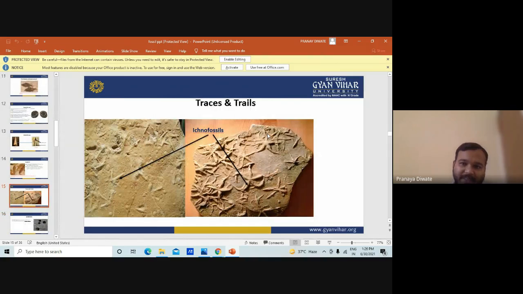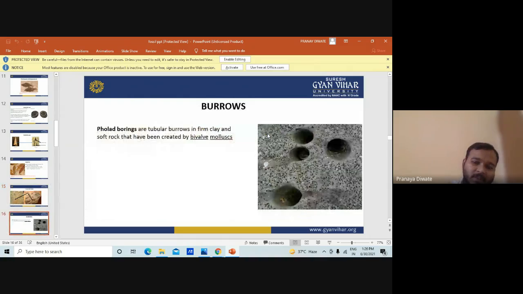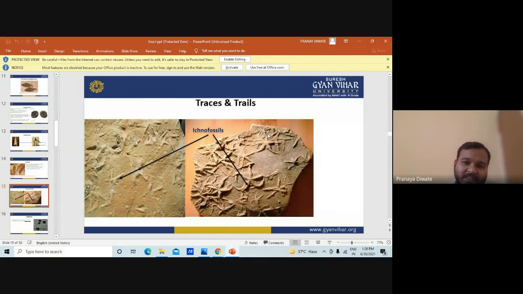Then you have traces and trails. So what are traces and what are trails? Traces are nothing but, if any animal moves, its path remains as it is, so that is known as trace and trails.